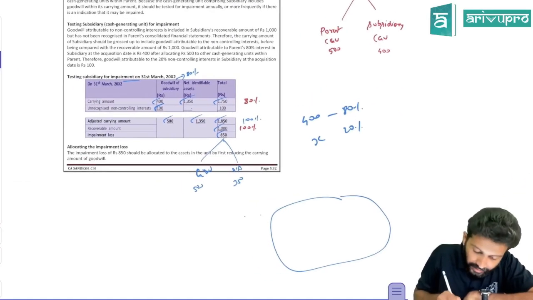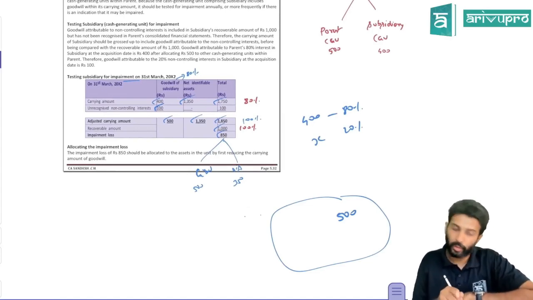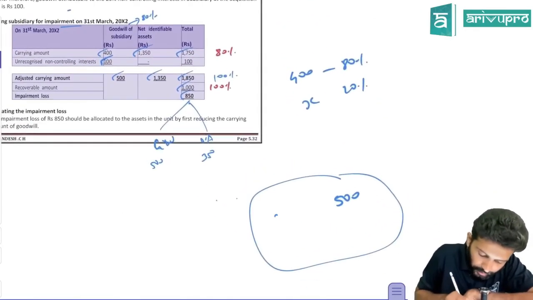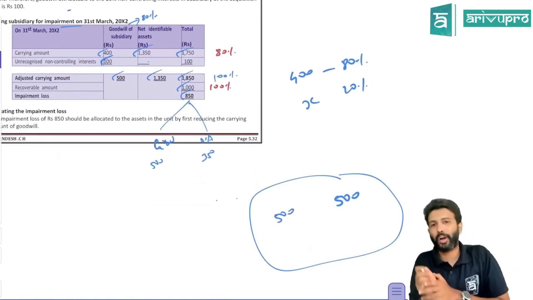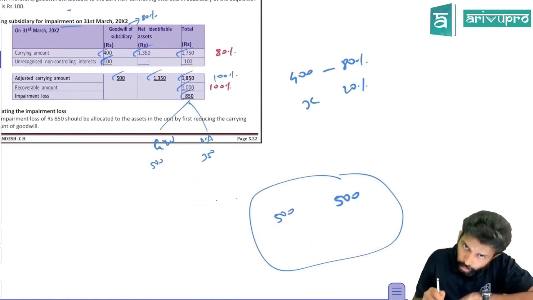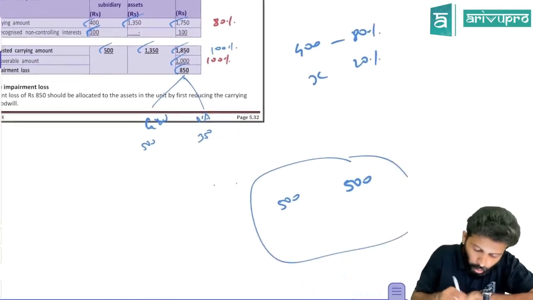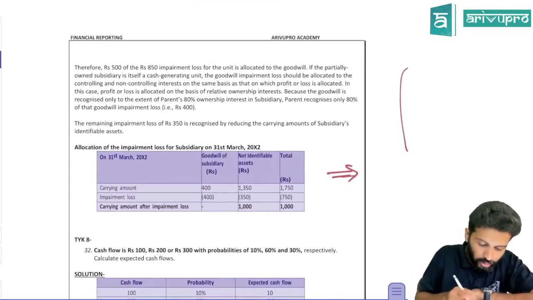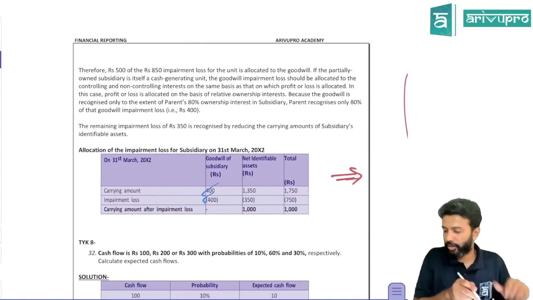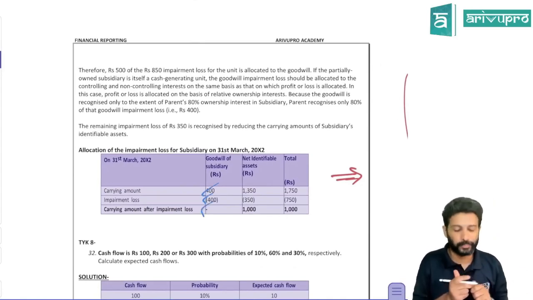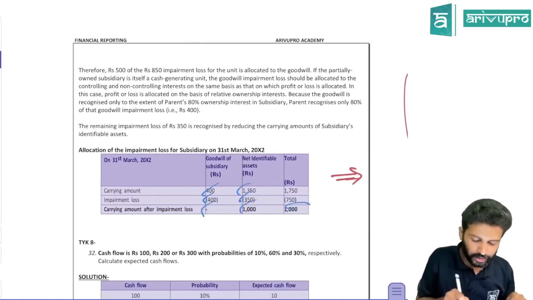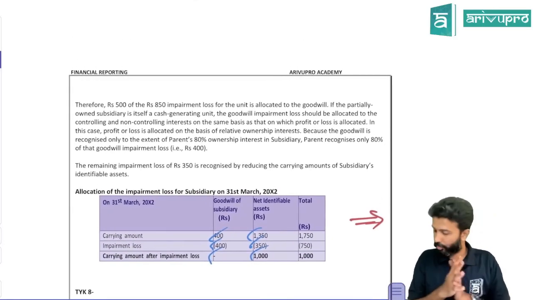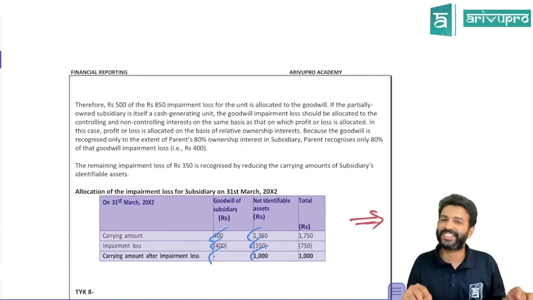You can recognize the entire 500 impairment loss on goodwill provided you have recognized full goodwill. If you had recognized 500 as the carrying amount of goodwill, you would have booked the entire impairment loss relating to goodwill. But have you booked full goodwill? No, you have booked only 400. If you book 400, how much impairment loss can you recognize? Only 400. You have accounted 400, so you will deduct 400, and the carrying amount will become 0. The other assets portion is 350. That's all for this question. So these are some questions relating to Ind AS 36. Thank you.